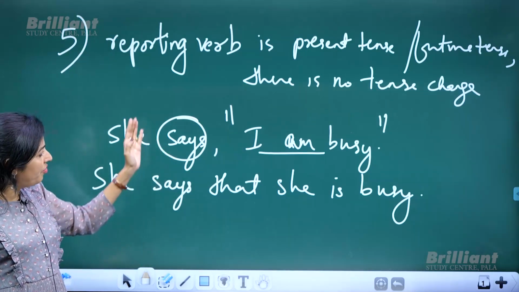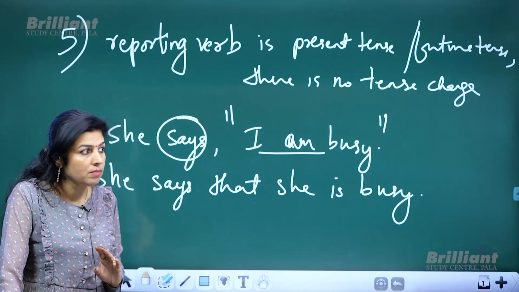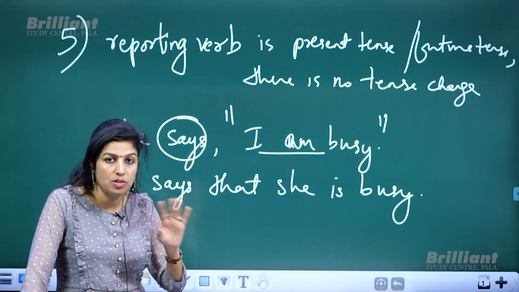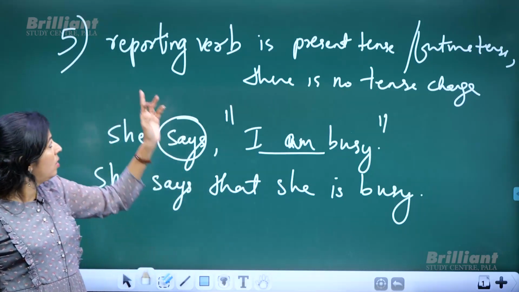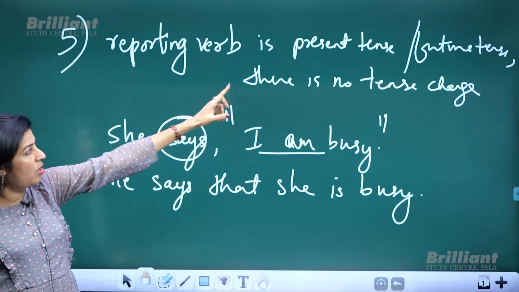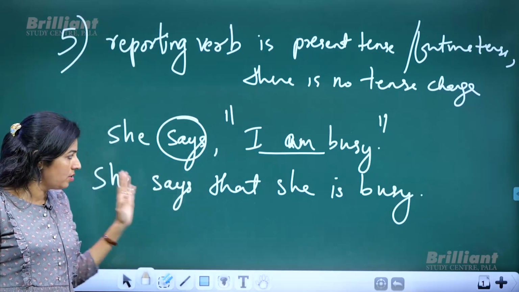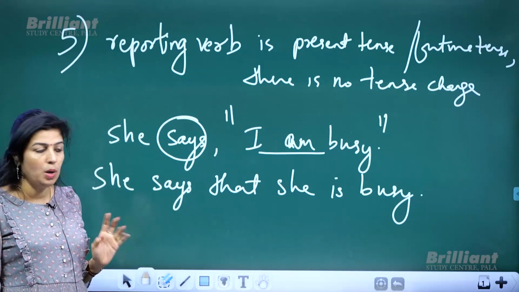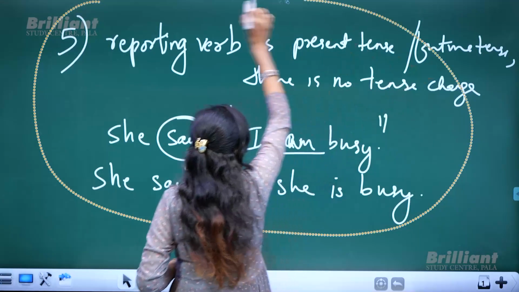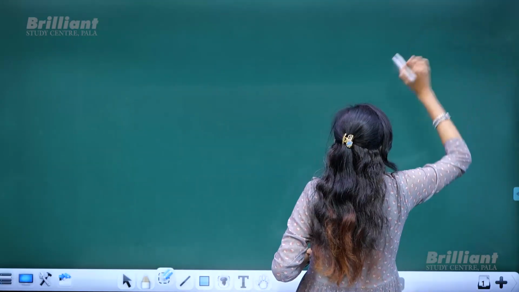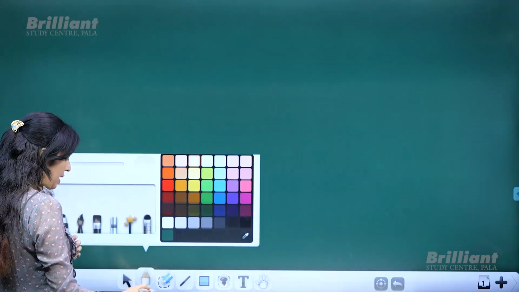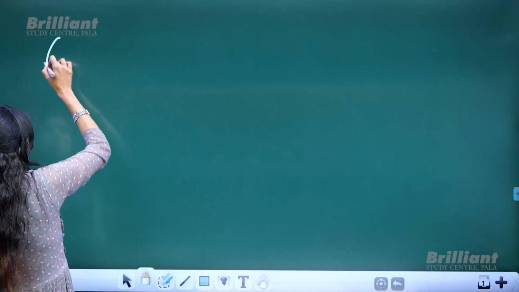Suppose it is, she will say, I am busy. She will say that she is busy. Again, there is no tense change. So the fifth rule is: if the reporting verb is in present tense or future tense, again there is no tense change. Now we will proceed to the next rule. All these things are given as short as possible so that it will be easy for you to copy and follow. So, sixth rule.